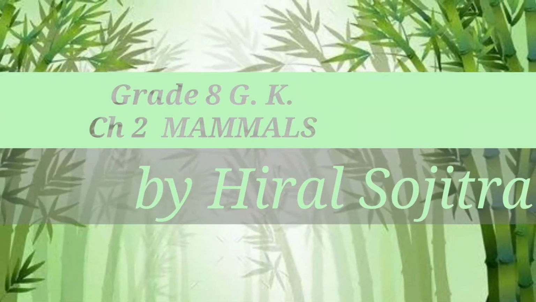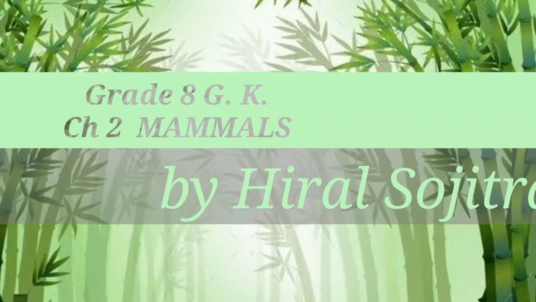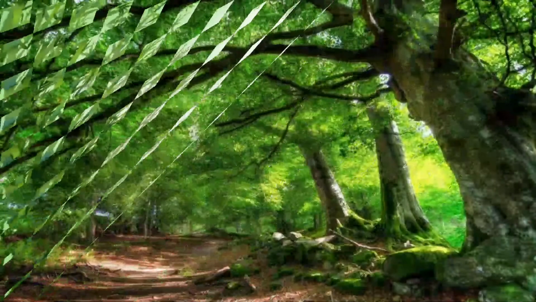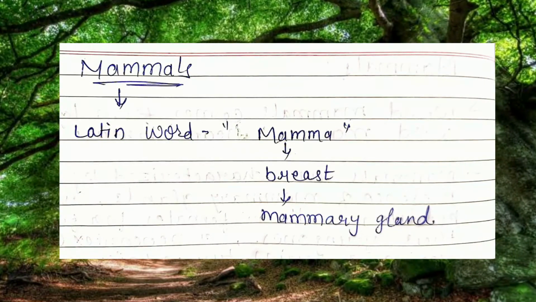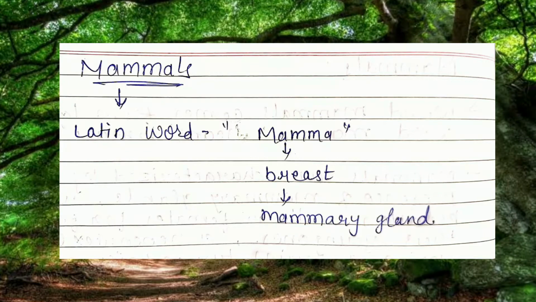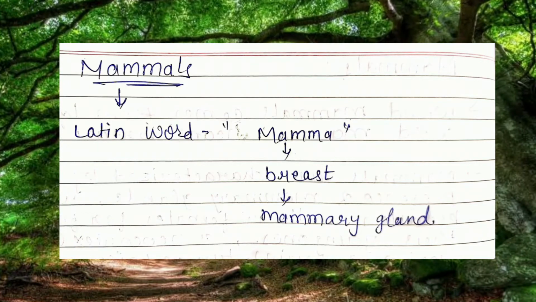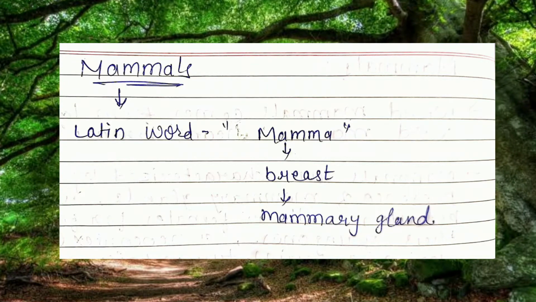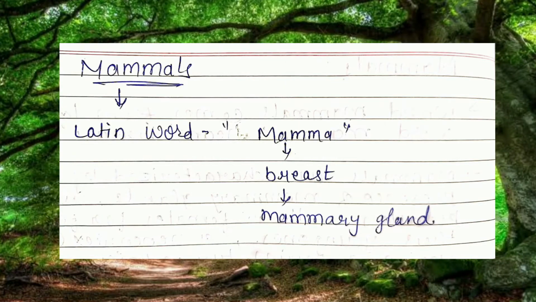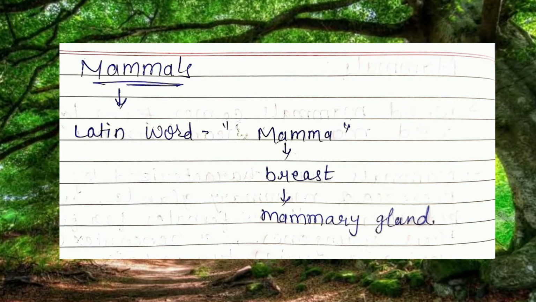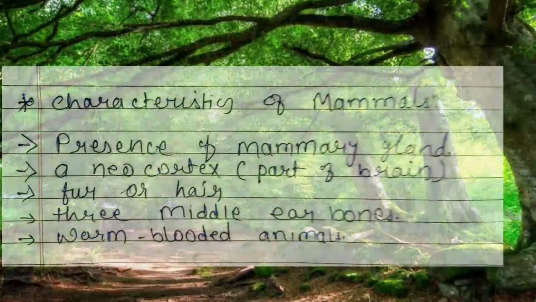We are here to discuss the next chapter of GK, that is chapter number 2, mammals. Let us see what are mammals. This mammal word is derived from a Latin word, mamma. The meaning of mamma is breast, in which mammary glands are present, जिसमें से मिल्क का सिक्रेशन होता है, which will feed the child in the early stage.